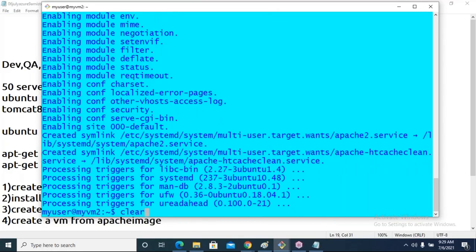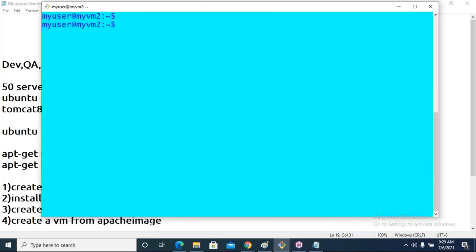Okay, Apache 2 is installed successfully. Now look at this. First, verify whether Apache 2 is running. Sudo service Apache 2 status.